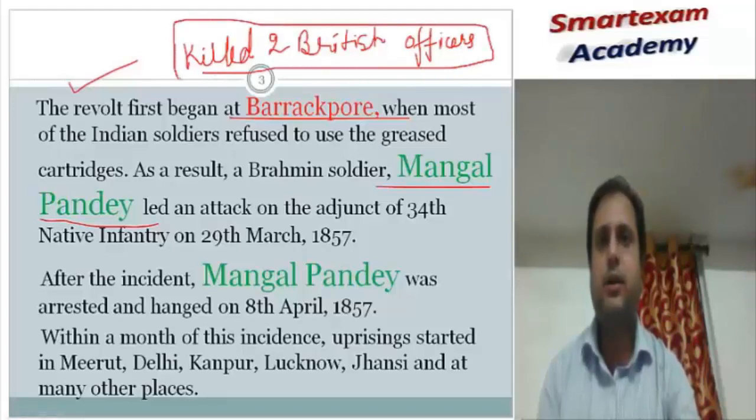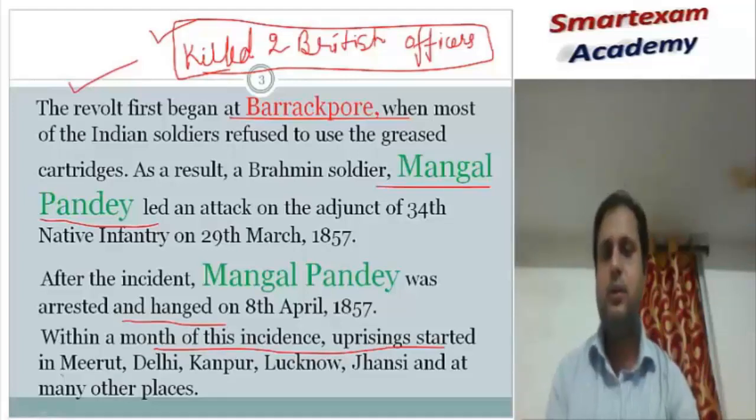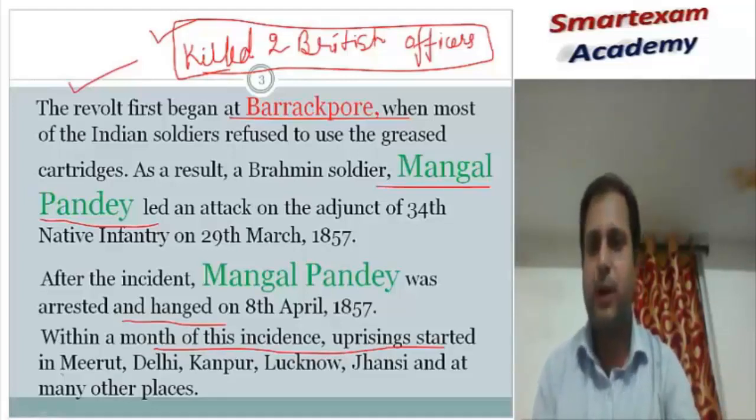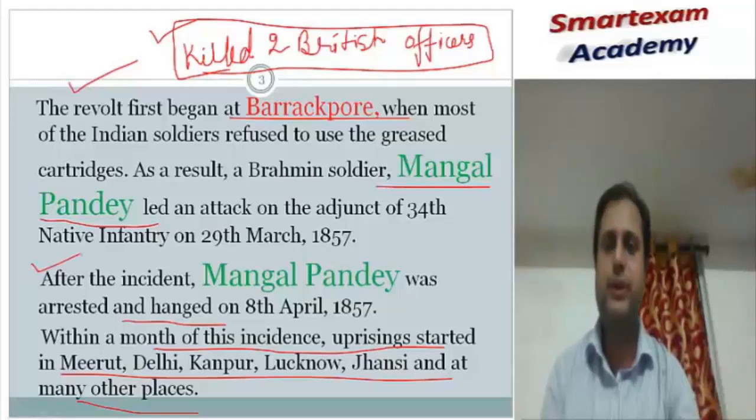But after the execution of Mangal Pandey on 8 April 1857, this incident spread to other parts of India like fire. Taking inspiration from Mangal Pandey, the revolt started spreading in Meerut, Delhi, Kanpur, Lucknow, Jhansi and many other places, mainly in northern India. And this was the beginning of the revolt of 1857.